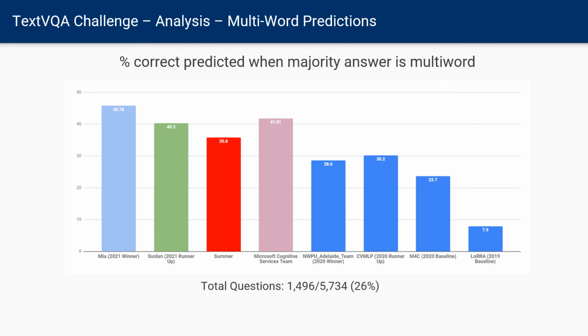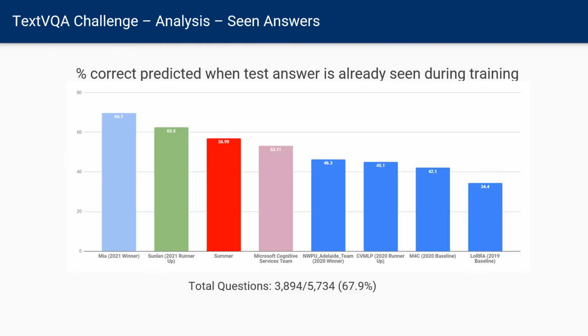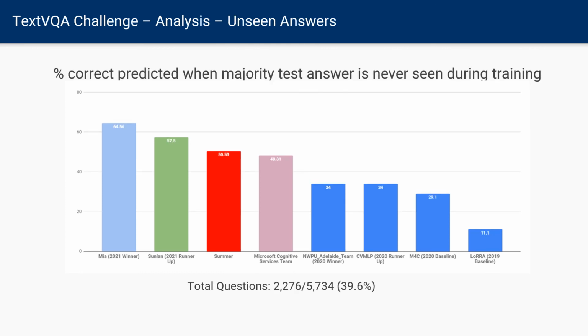Multiword answers require models to piece together correct OCR tokens from the available vocabulary. In this scenario, we see 15% improvement by Team MIA over the 2020 runner-up submission. However, there is still a good scope of improvement in this category. We see that MIA does a really good job over previous approaches and improves the accuracy more than 23% when answers are previously seen by the model during training. Even more impressively, the accuracy on unseen answers has been increased from 34 to more than 64% by MIA.